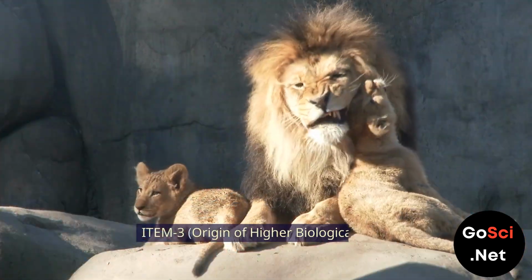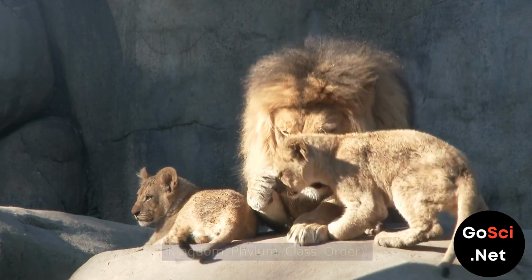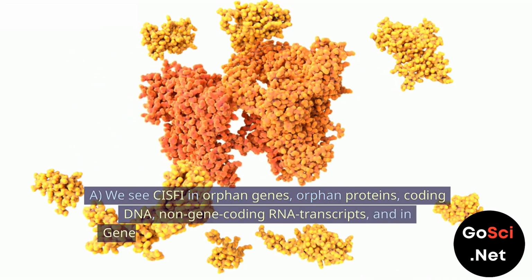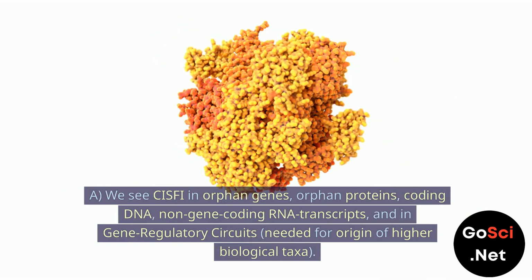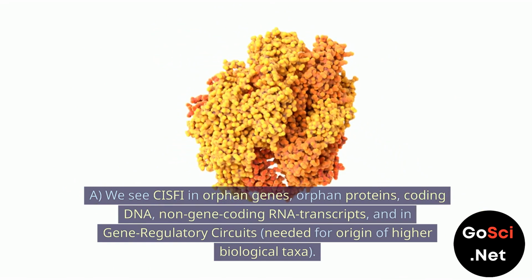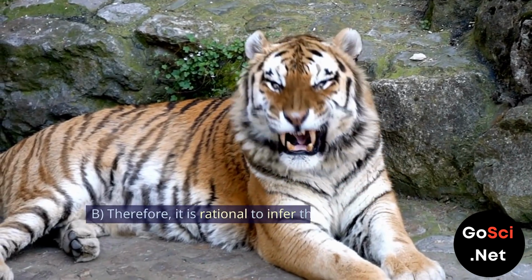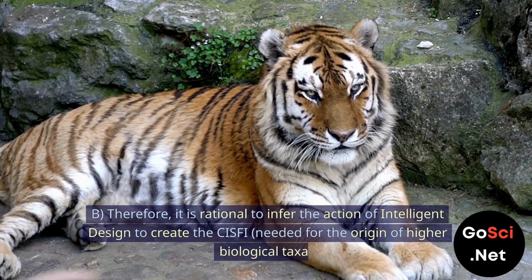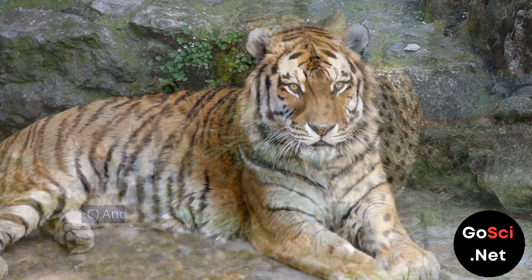Item 3. Origin of higher biological taxa. Kingdom, phylum, class, order. A. We see CISFI in orphan genes, orphan proteins, coding DNA, non-gene coding RNA transcripts, and in gene regulatory circuits, needed for origin of higher biological taxa. B. Therefore, it is rational to infer the action of intelligent design to create the CISFI, needed for the origin of higher biological taxa.